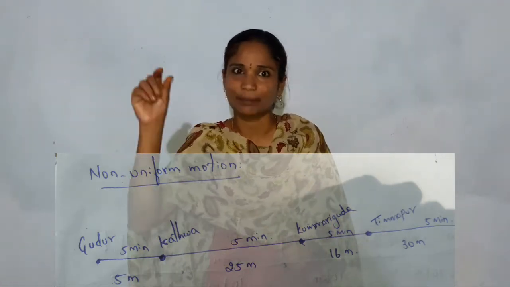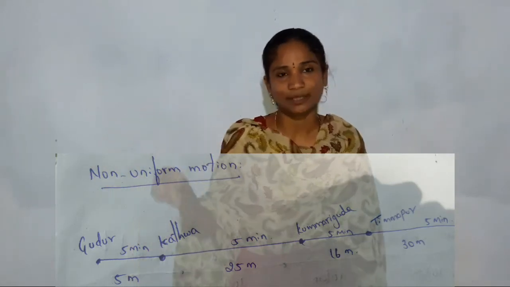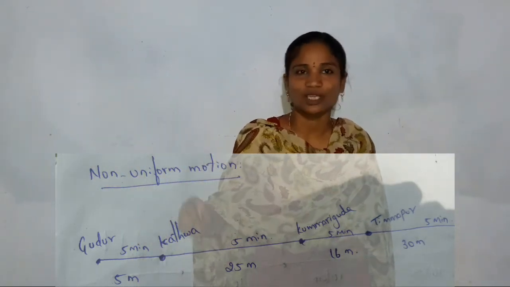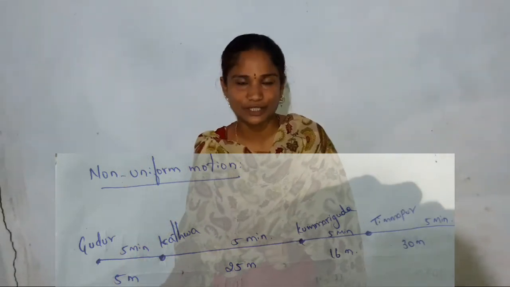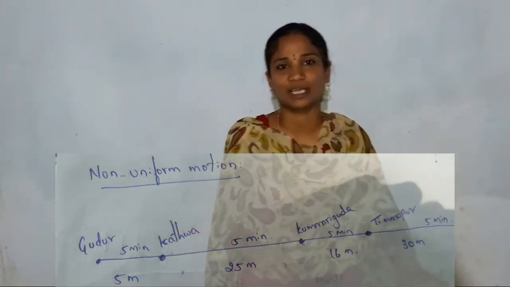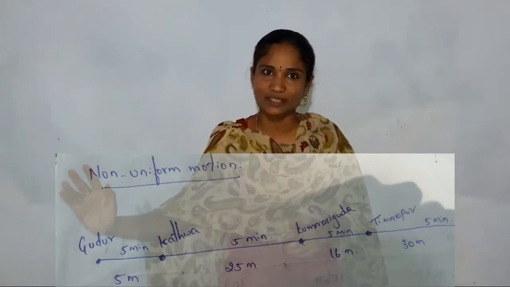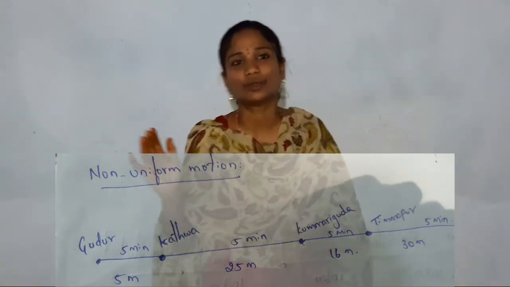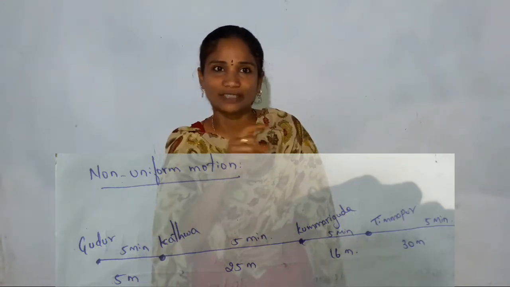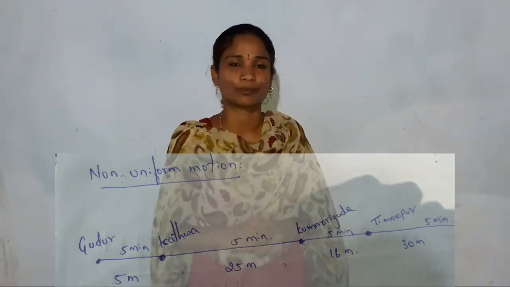It means sometimes he is going slowly, sometimes he is going very fast. Due to this variation, the distance covered is different within the same time interval. Your distance is different, but the time is the same. So this we say is a non-uniform motion. Now I will give a definition for non-uniform motion.